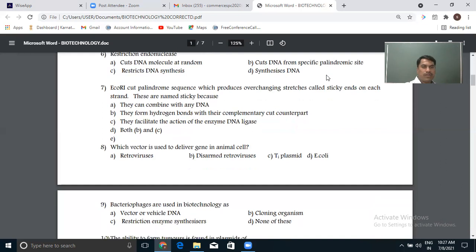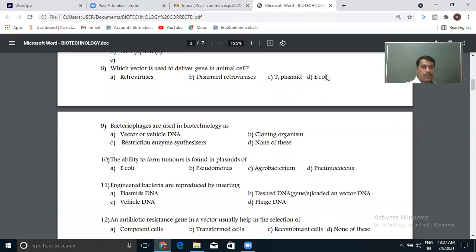It's again a direct question related to the theoretical part. Which vector is used to deliver a gene in an animal cell? As I told, vectors are used as a vehicle to transfer our gene of interest to another cell, that is, the host cell. A host cell may be a plant cell, an animal cell, a bacterium or any other organism. Now they have mentioned animal cell, so here the host cell is an animal cell.